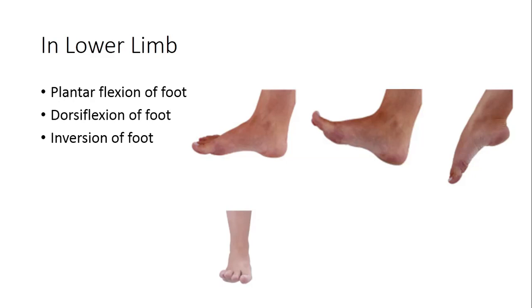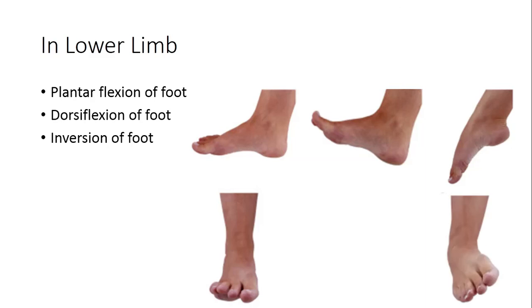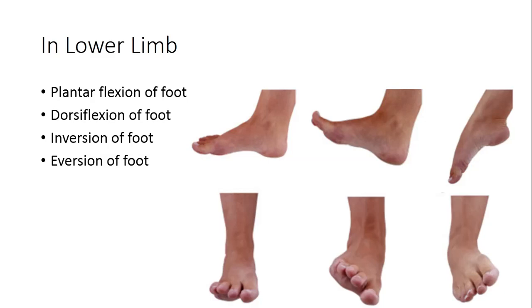Inversion of the foot, this is the normal foot, where the medial and lateral border of foot is on the ground. If medial border is off the ground and lateral border is on the ground, and lower surface of foot is directed medially or inwards. Eversion, just opposite to that of inversion, is when the medial border of foot is on the ground and lateral border off the ground, and lower surface is facing outward.